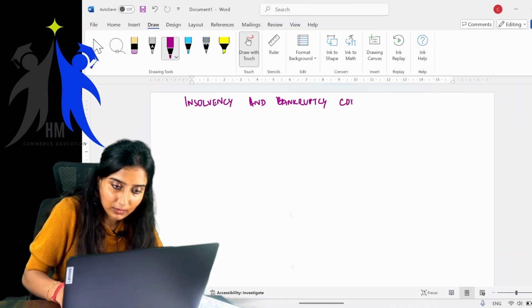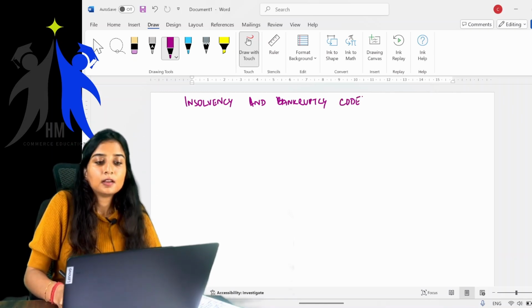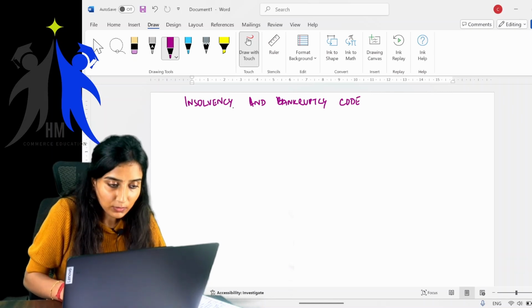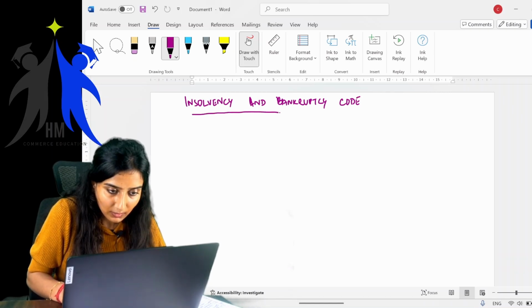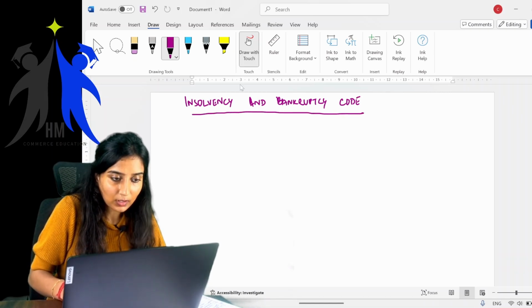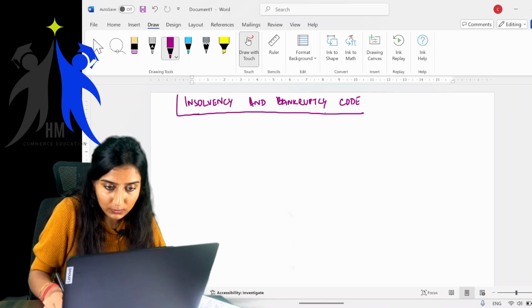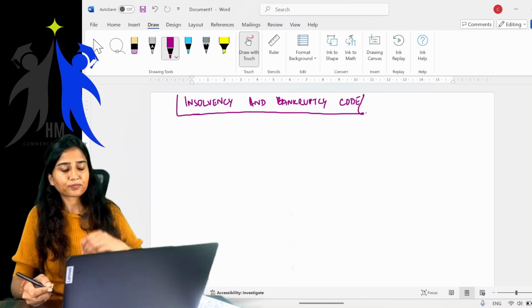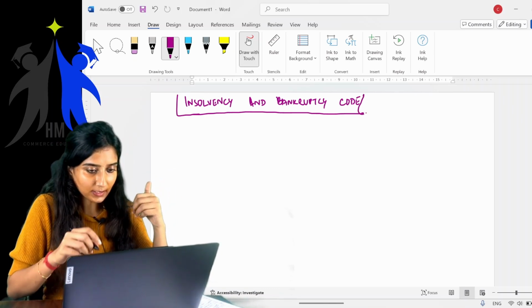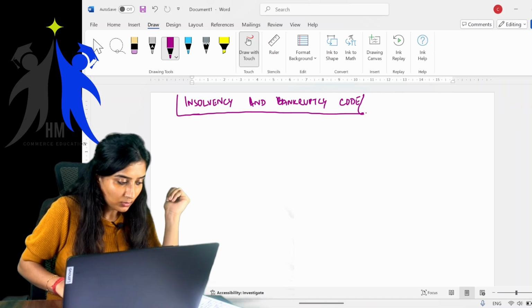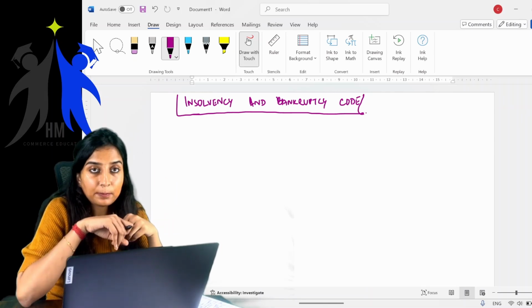Code. Yes. So basically, children, why did this code even come into existence? What was the problem behind this particular law? Okay, so this was basically to resolve the problem of NPAs.